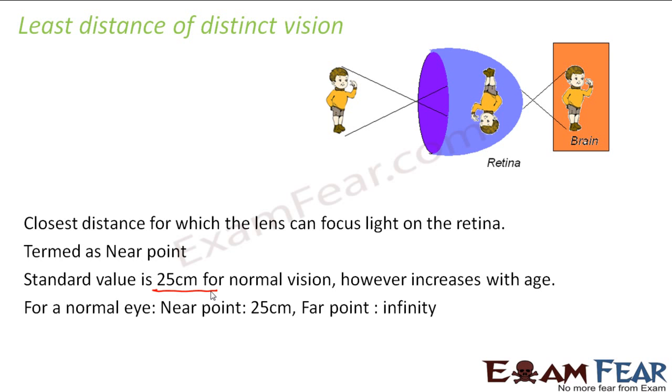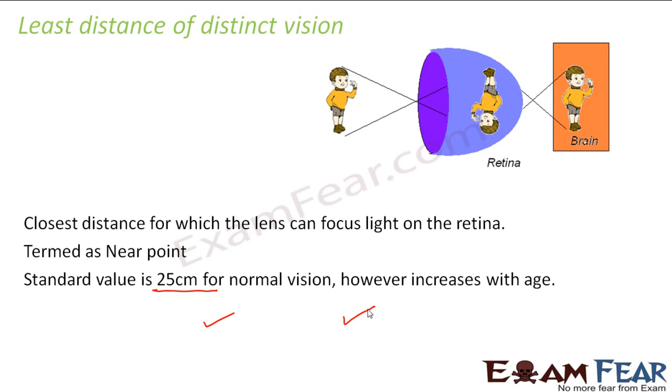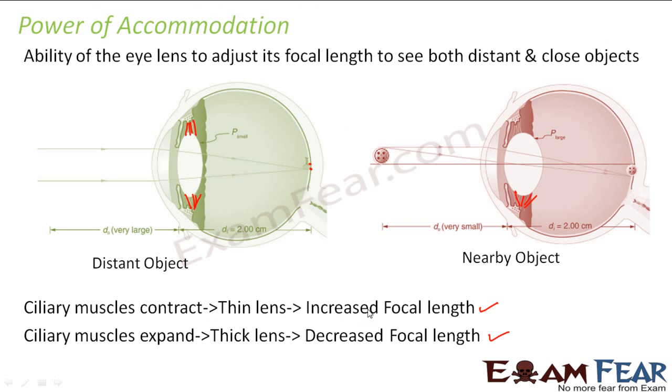So for a normal eye, the near point is 25 centimeters and the far point is infinity. The near point is the point where you can see closer objects clearly. The far point is the distance up to which you can see distant objects clearly. So the far point is infinity. That is because you can even view objects placed at infinity, because the image is still formed on the retina. As you can see in the previous slide, even if the object is at infinity, the ciliary muscles relax, the lens becomes thinner and the focal length increases in such a way that the image is formed on the retina.